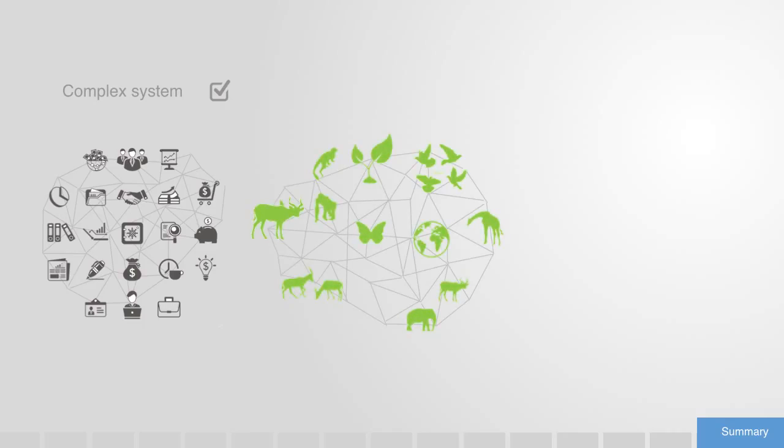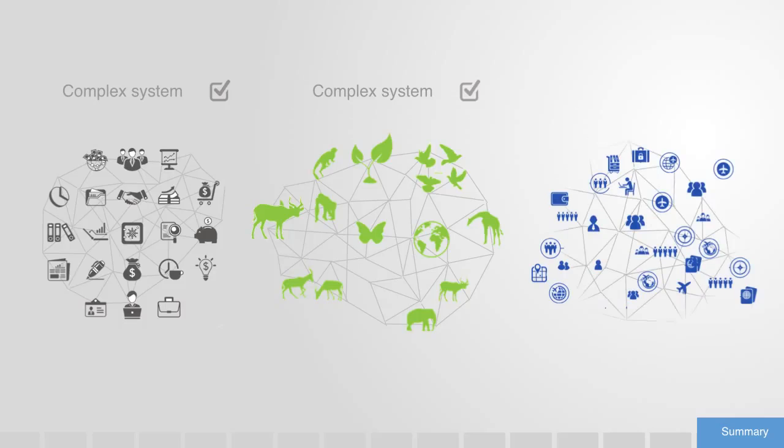Or an ecosystem with multiple different species that are all interdependent and adapting to each other and their environment. Or a supply chain network with many different producers and distributors interacting and adapting to each other in order to deliver a product. There are, of course, many more examples of complex systems, but we will wrap up here and move on to talk about the application of complexity theory to design and engineering in the next section.